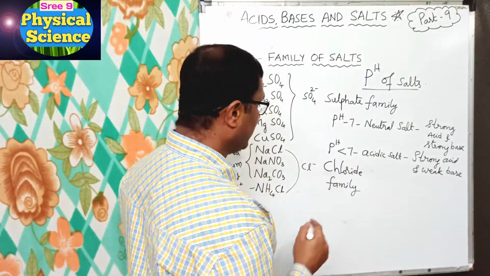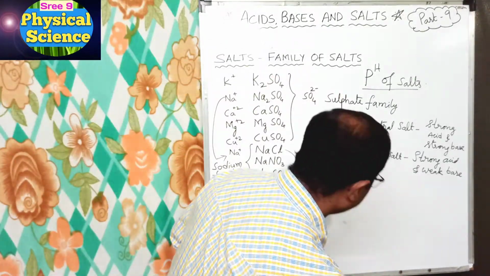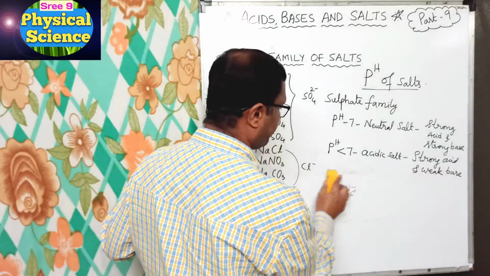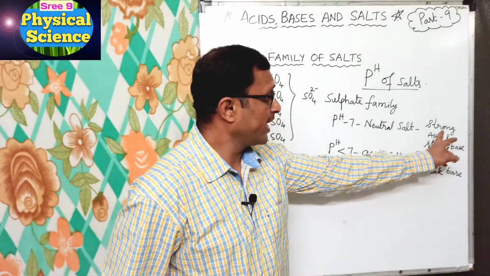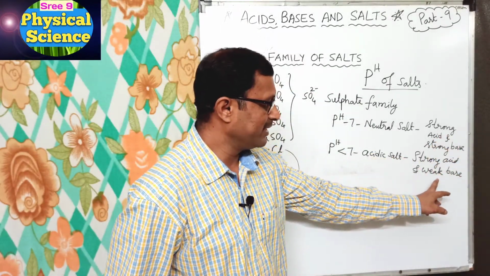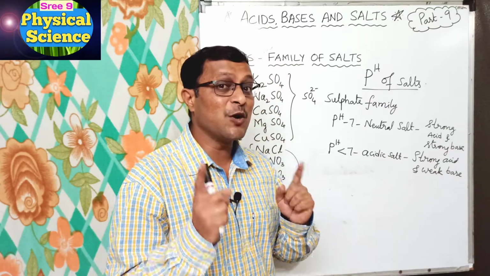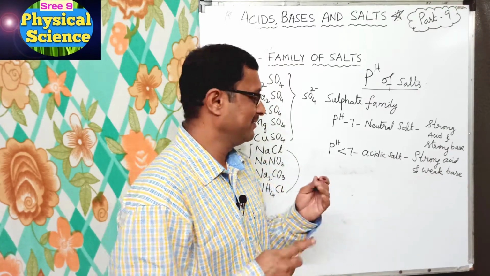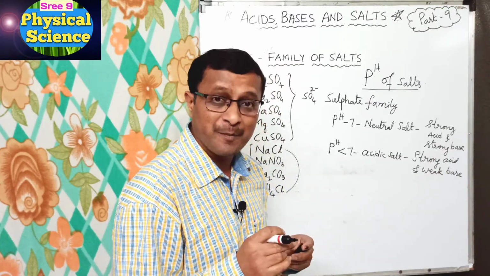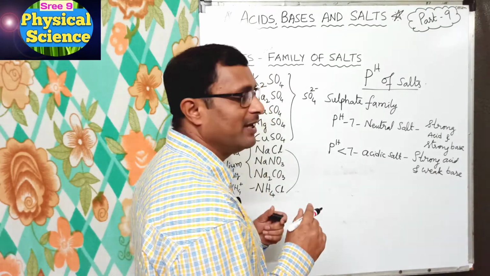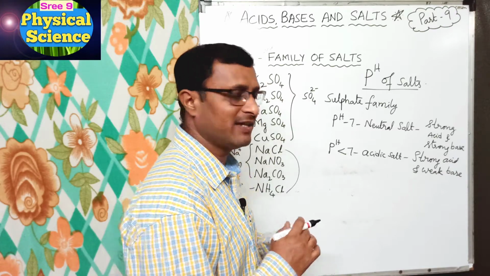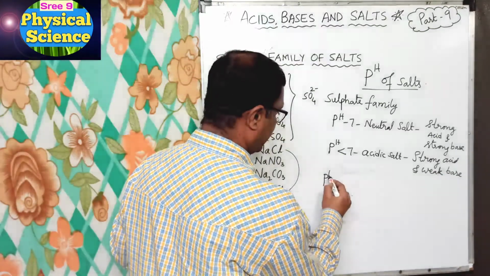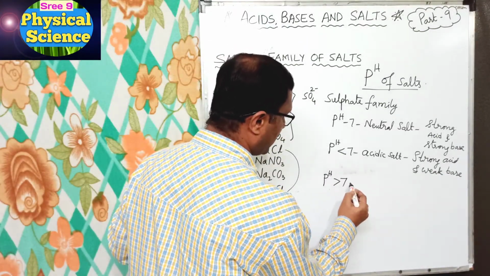Okay, now coming to, here I will erase this. Here we learn strong acid, strong base, strong acid, weak base, and strong base, weak acid. The salt from strong base and weak acid will be basic, its pH is greater than 7. pH will be greater than 7 for what?